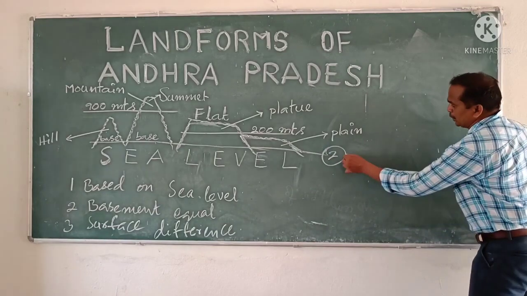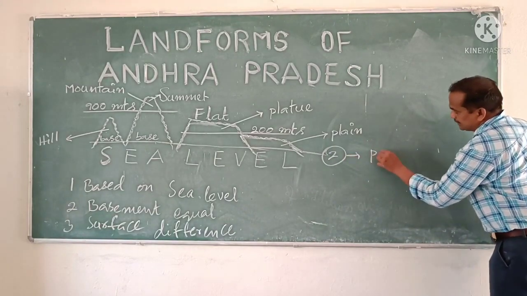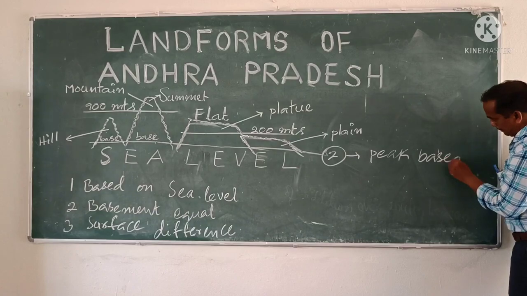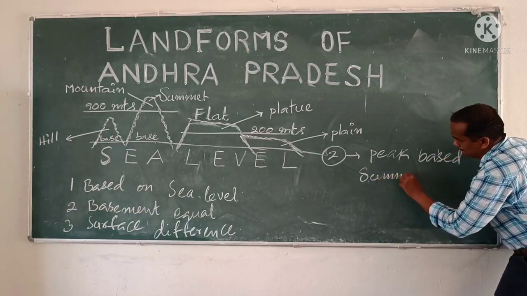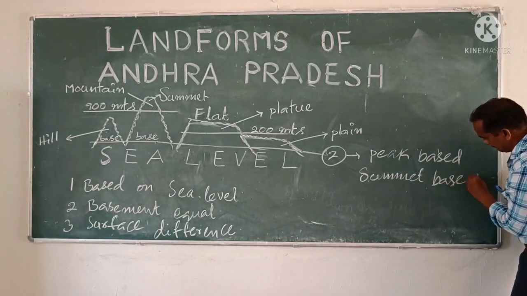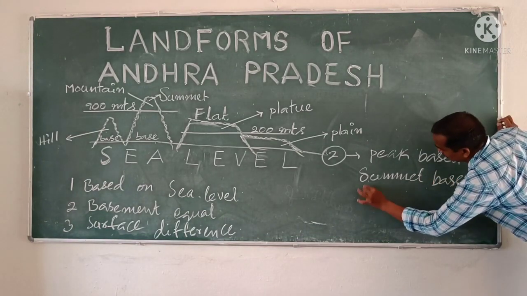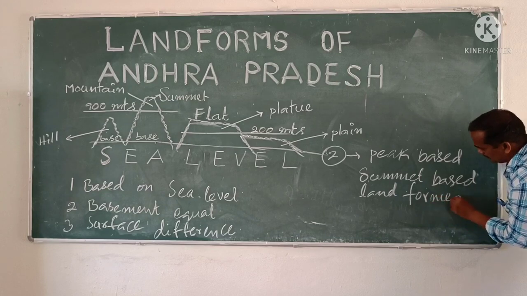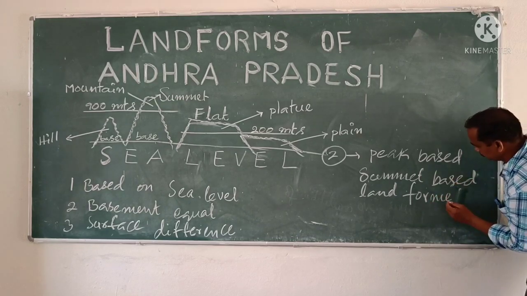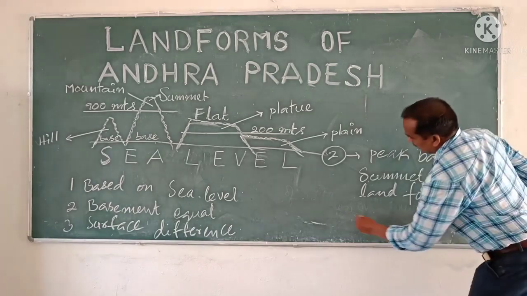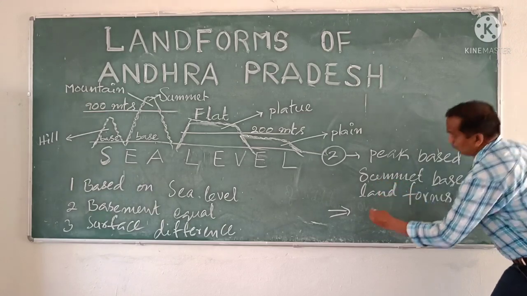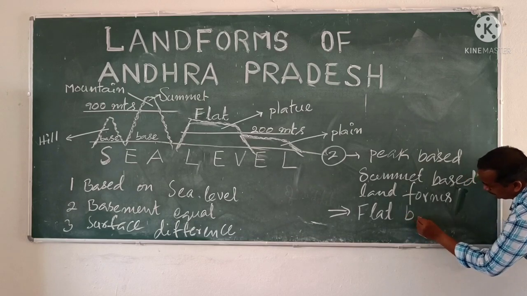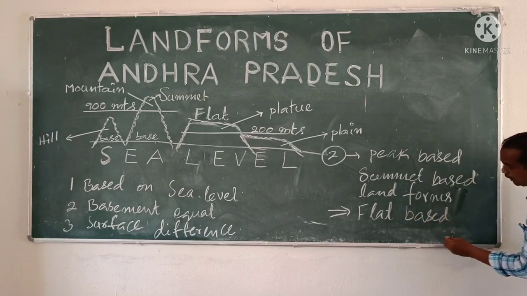One is peak based, or summit based landforms. The second one is flat based landforms.